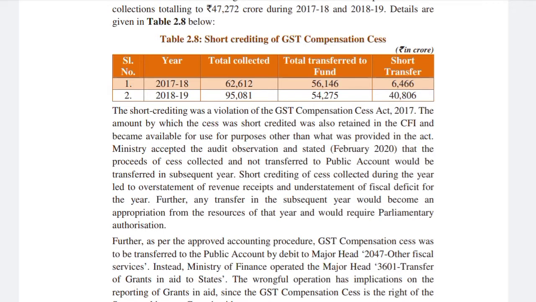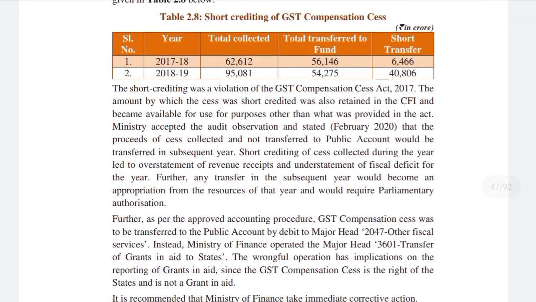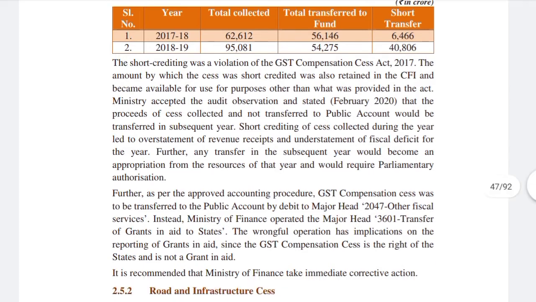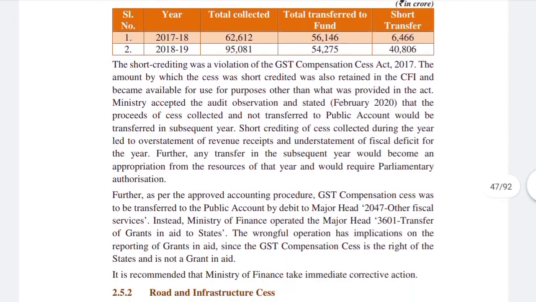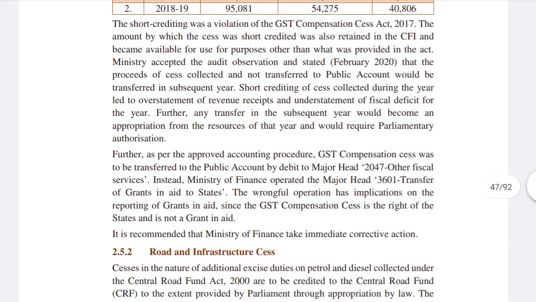But in the next financial year, in 2018-19, the collection was 95,081 crores, but the transfer was lower than the previous transfer, which is 54,275 crore, and a short transfer of rupees 40,806 crore. These two, 6,000 and 40,000, total to 47,272 crores. The short crediting was a violation of the GST Compensation Cess Act 2017.